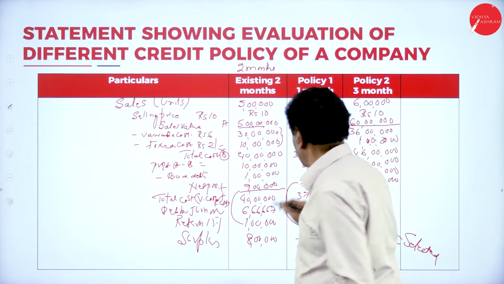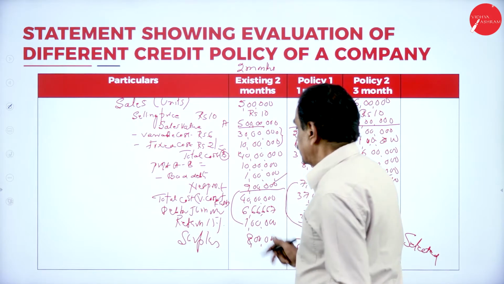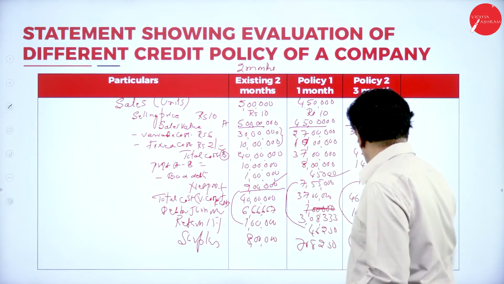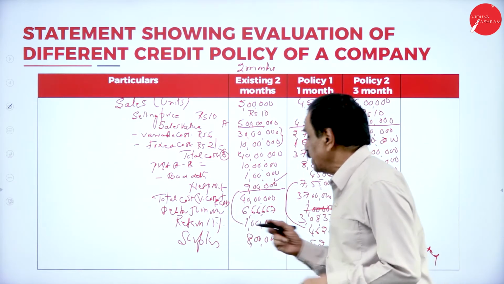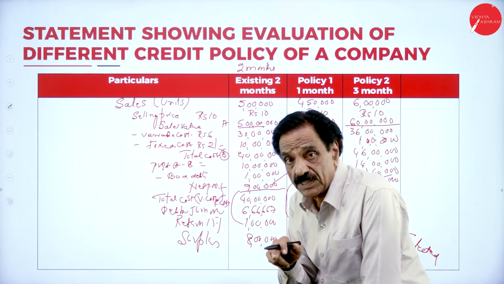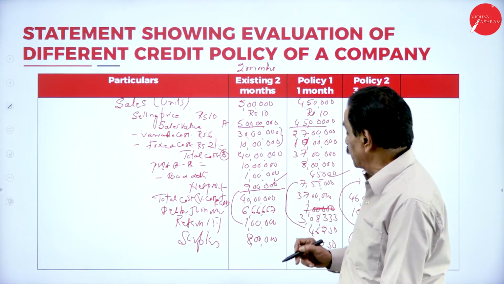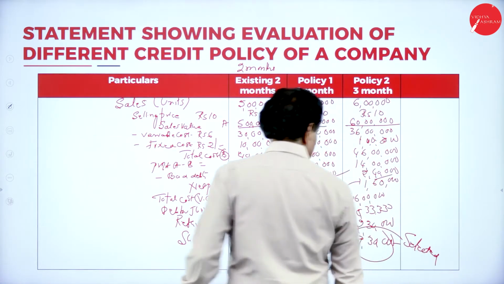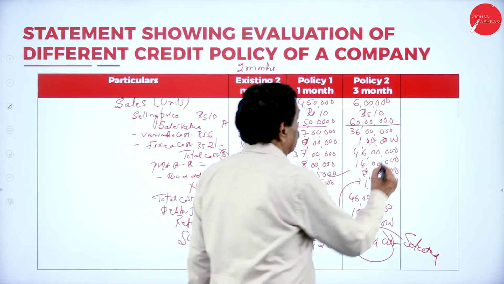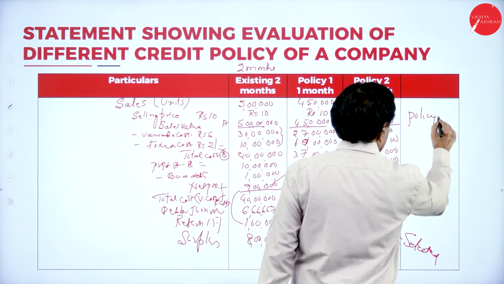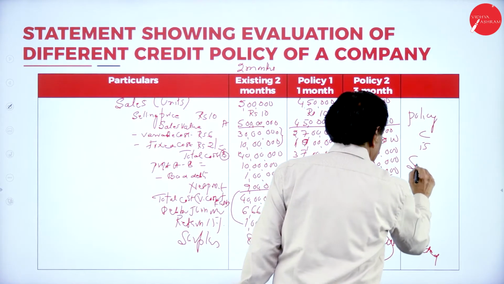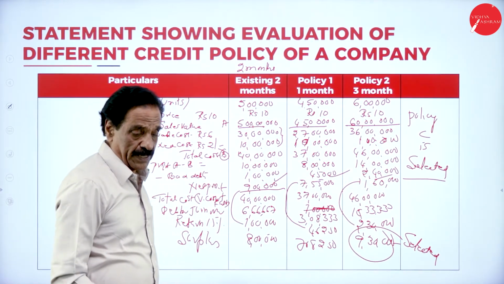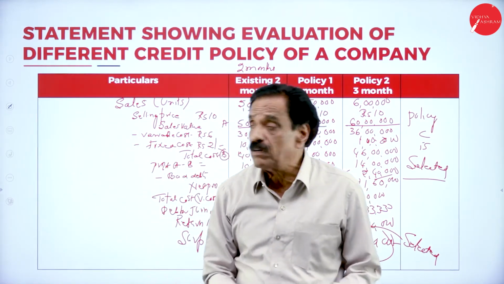Here is the net profit, your net profit. Then total cost is variable cost plus fixed cost. Then turnover here now, fixed cost, variable cost. So debtor turnover, fixed cost divided by 365 into 1 month, 2 months, whatever period is given. Then surplus is 8 lakh, 7 lakh, which is highest one. The last one, policy C is selected. Policy C is selected. So we'll move on to next problem now, slowly.